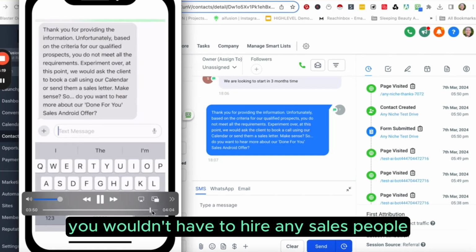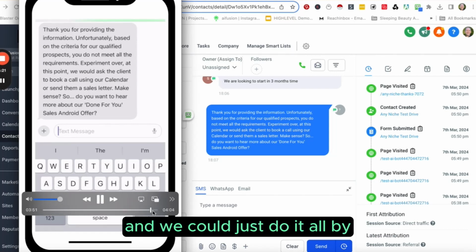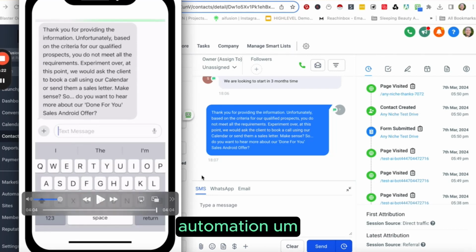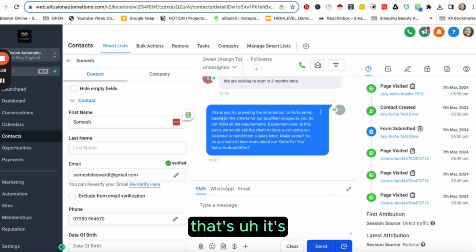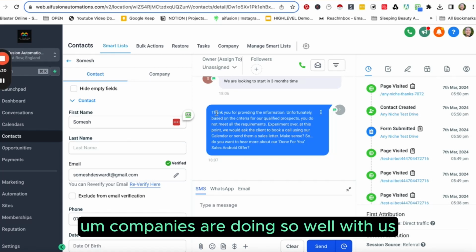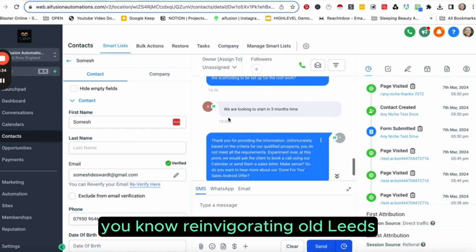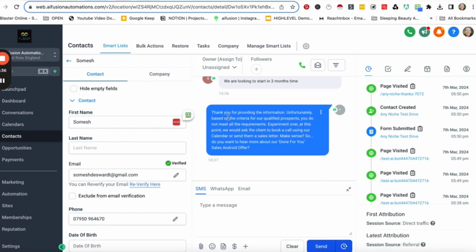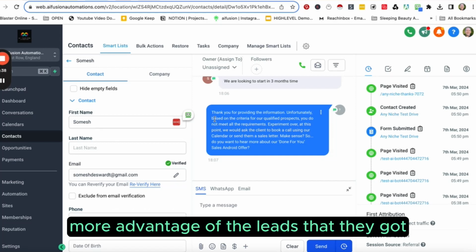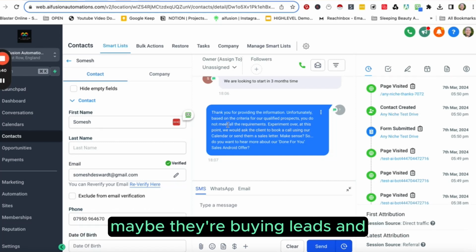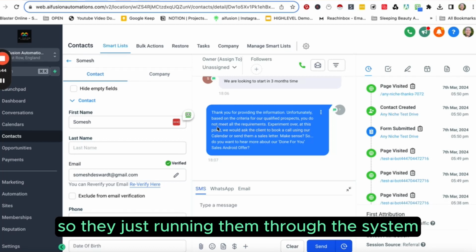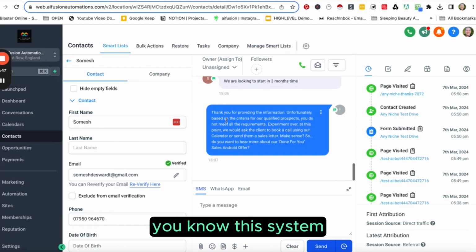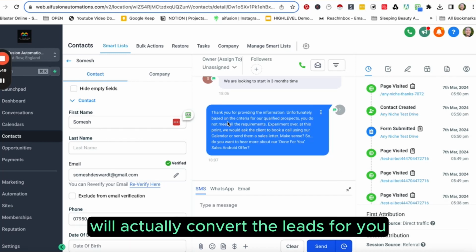You wouldn't have to hire any salespeople, and we could just do it all by automation. It's a fantastic system. So many companies are doing so well with this, reinvigorating old leads, or taking more advantage of the leads that they've got. Maybe they're buying leads and the salespeople can't get back to all of them, so they're just running them through the system, and this system will actually convert the leads for you.